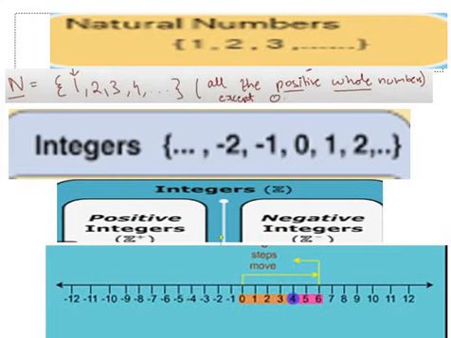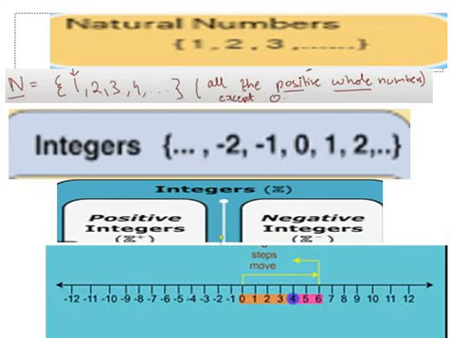Then if I talk about the set of integers, I denote it with Z, and we have -3, -2, -1, 0, 1, 2, 3, and so on. In integers again we have whole numbers, we do not have any decimal numbers or fractions, but we have 0, and we have all the negative and positive whole numbers. This is how we define the set of integers.